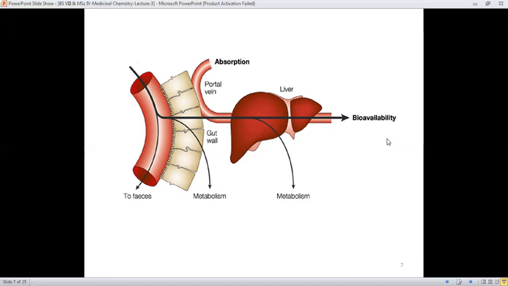It means the drug molecules which are available in the circulatory system to reach their target to impart their therapeutic effect. But unfortunately, some drug molecules are metabolized in the liver, and therefore, before reaching the stage of bioavailability, they are lost through the liver, and the liver is responsible for the metabolism of some drug molecules.